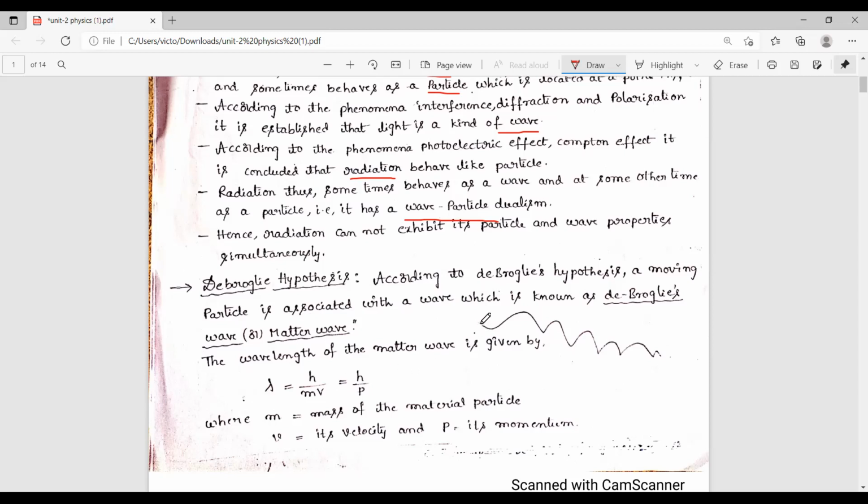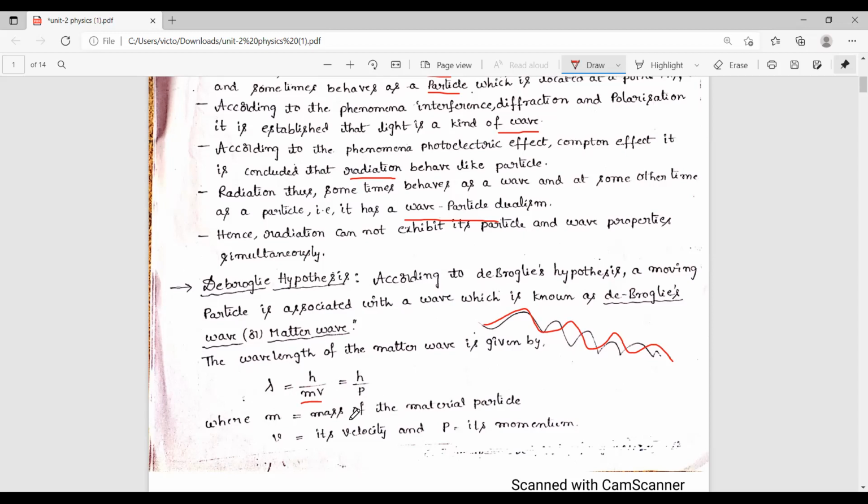So whenever a particle moves with a waveform like that, it has some wavelength. The wavelength is represented by the expression lambda equal to h by mv, where mv is nothing but mass into velocity, which is called momentum. So lambda is equal to h by p.